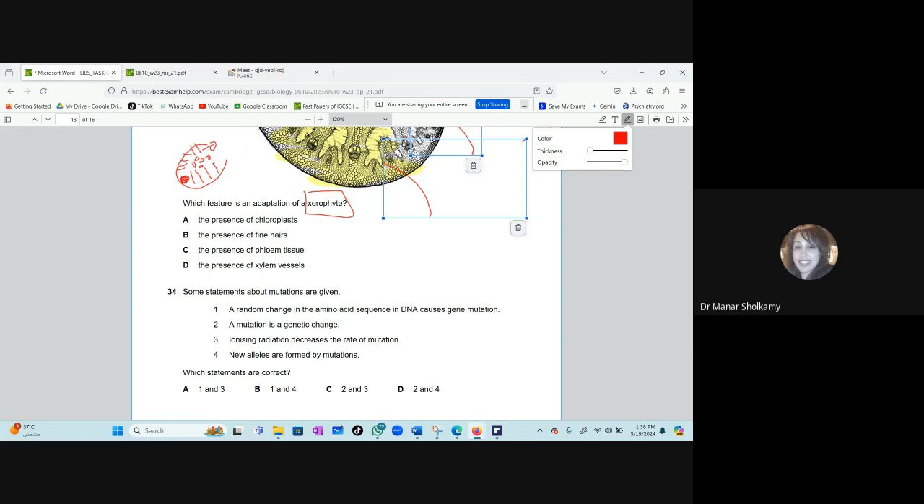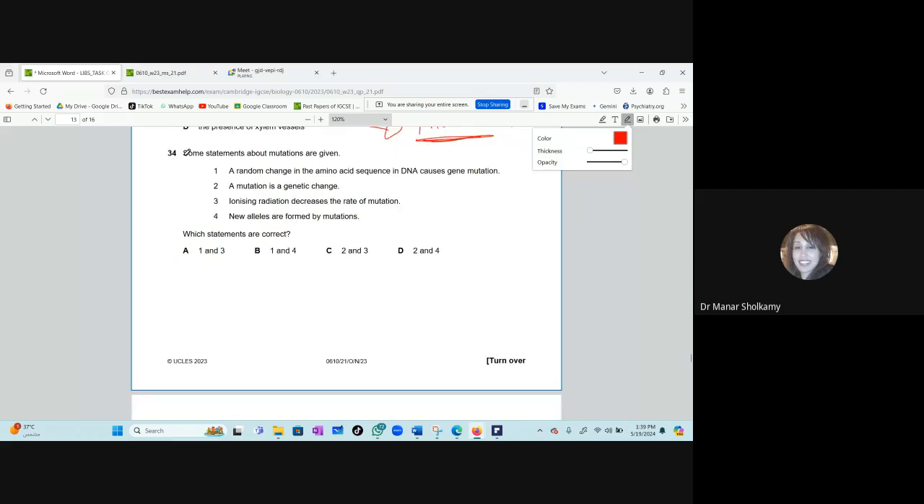Okay, so which feature is an adaptation of a xerophyte? You will only choose B, the presence of hairs. But they might get another question asking you, those hairs, how do they reduce water loss? The answer will be increasing humidity.